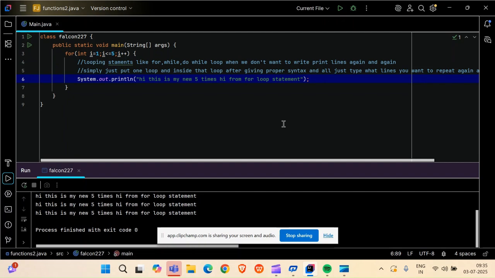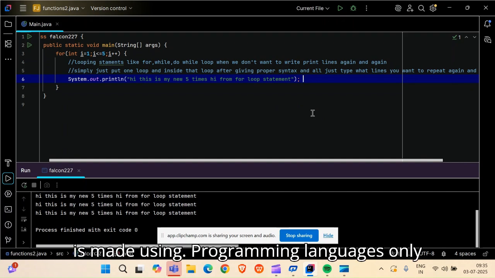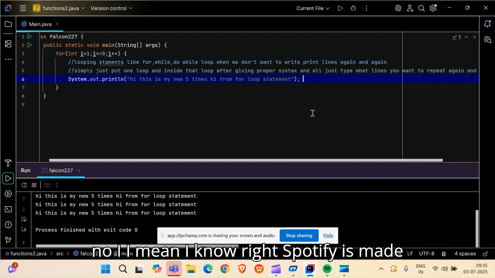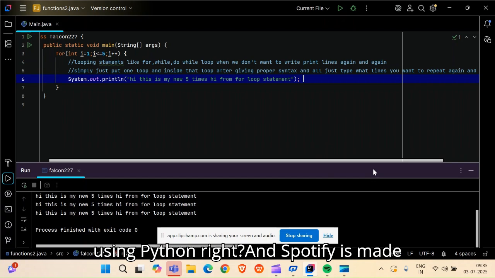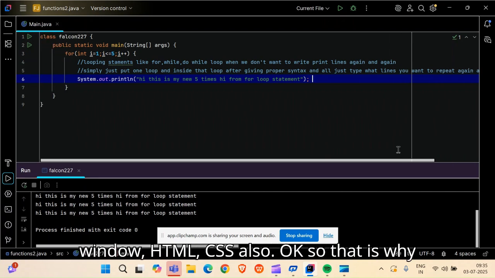Here also, friends, that is why the loop condition came in, in the music industry and here in Java. Ultimately, whatever apps we have in the computer science industry are made using programming languages only. Spotify is made using Python, and I think a little bit of JavaScript and HTML CSS also.